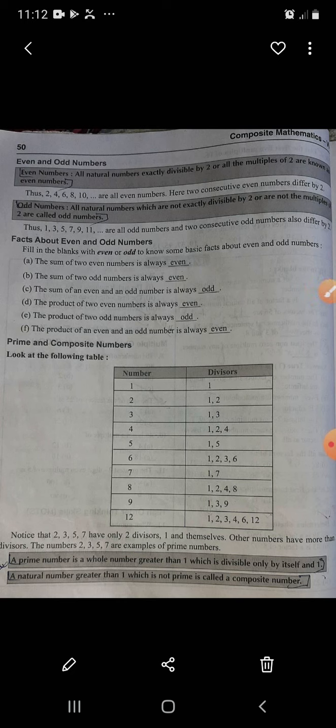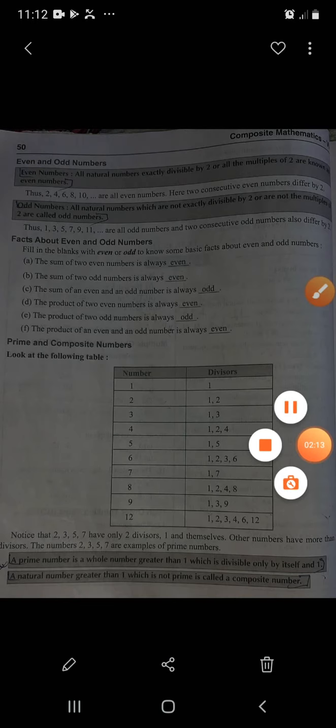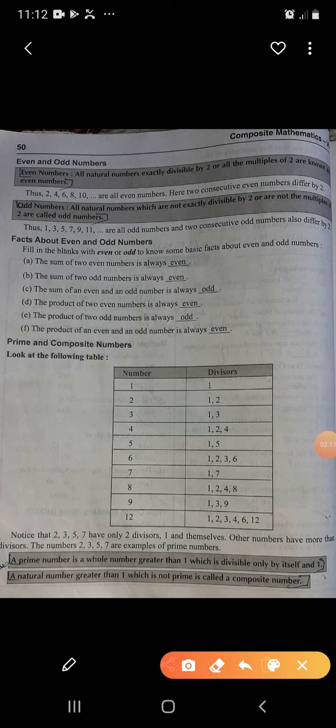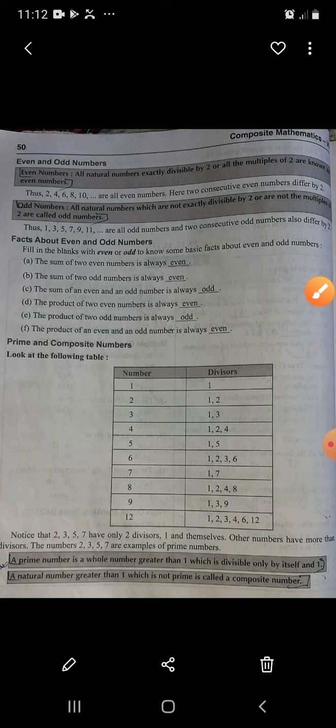Now some facts about odd and even numbers. The sum of two even numbers is always even. If I take an example, 2 plus 4 is equal to 6. These two are even numbers, and their result combined is 6, which is also an even number. So the first condition is proven.